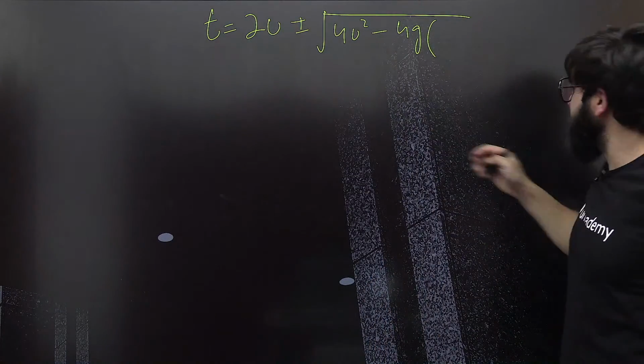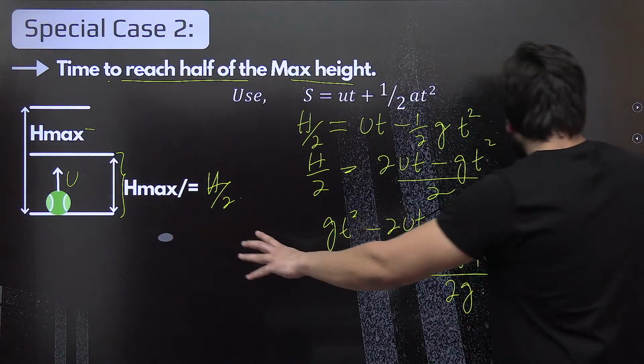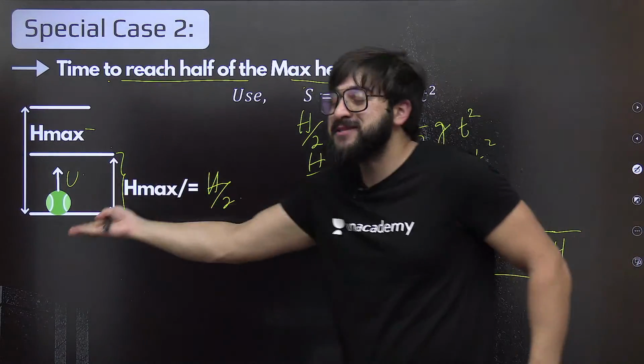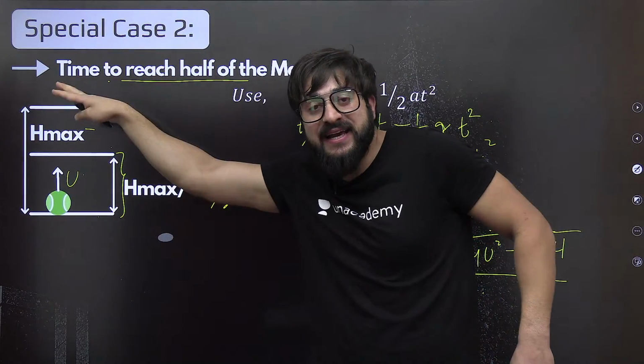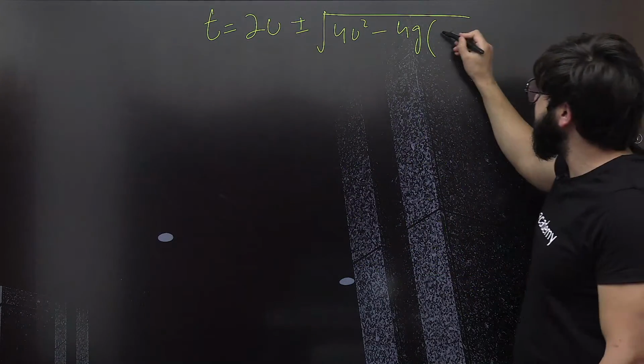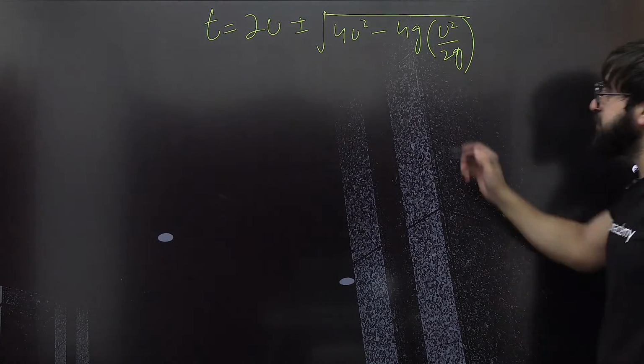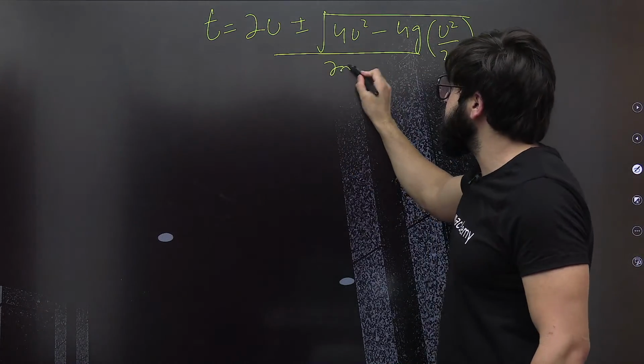Instead of this h, what is the maximum height attained? This is h by 2 only, and this height is the maximum height. We found this previously: it is u square by 2g. Over here it will be 2g.